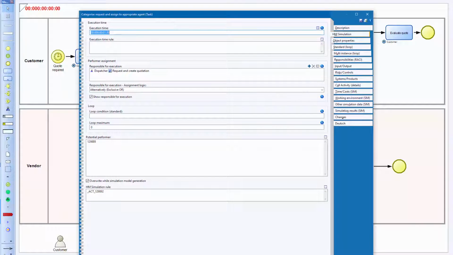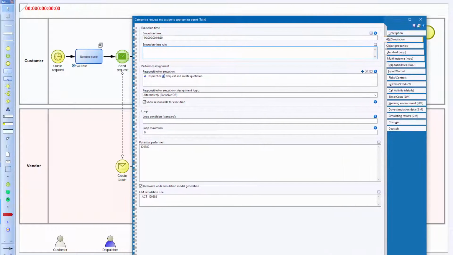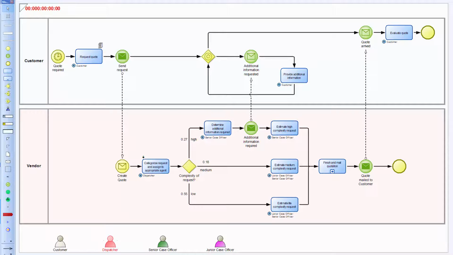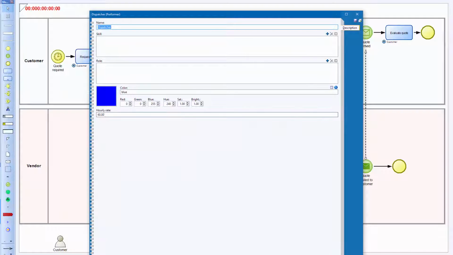The execution time of a task is set either as a fixed value or held flexible by a rule expression. A performer of a task can be assigned directly by referencing the performer or by specifying required roles or skills. PPMN lanes can also be used. The probability of each path alternative is annotated on the respective relation after an exclusive gateway. And the hourly rate of a performer can be set to calculate process cost.